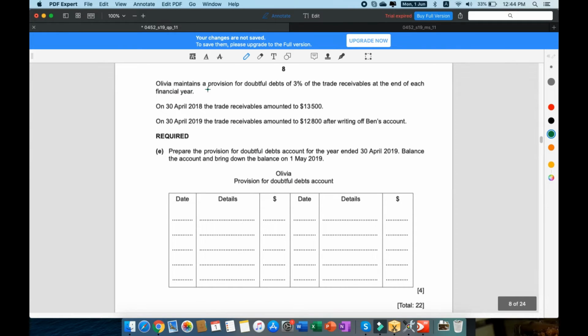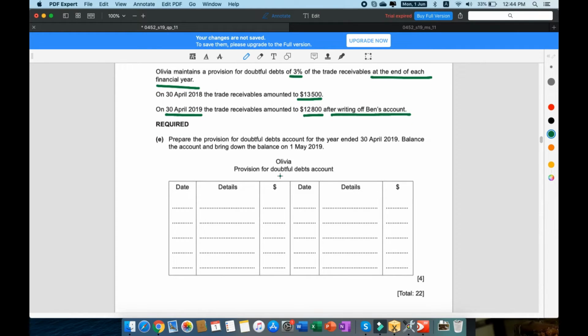Part E. Olivia maintains a provision for doubtful debts of 3% of the trade receivables at the end of each financial year. On 30th April 2018, the trade receivables amounted to $13,500. And on 30th April 2019, exactly 1 year later, the trade receivables amounted to $12,800 after writing off Ben's account. And he says for us to make the provision for doubtful debts account. So we all know that all provisions are credit, right? Provisions are credit in nature.